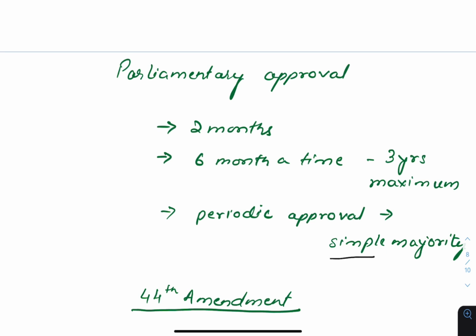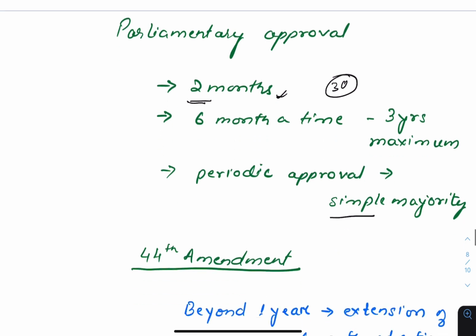While in national emergency, 1 month time period is given, in President's rule, 2 months time is given. And the same thing applies: if in between that 2 months, Lok Sabha gets dissolved, then within 30 days after its reconstitution, the Lok Sabha must approve it. Meanwhile, the Rajya Sabha must have given the approval.